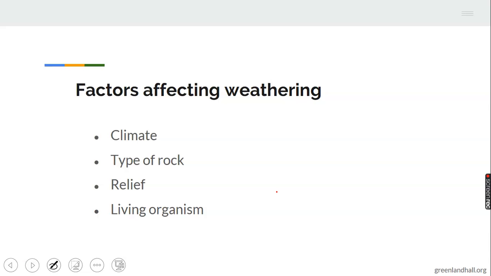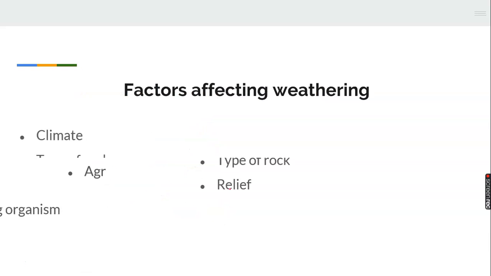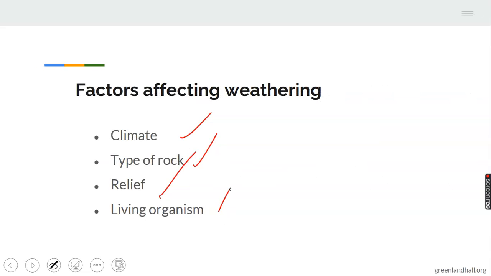Factors affecting weathering: 1. Climate. 2. Types of rock. 3. Relief. 4. Living organisms. The type of rock affects weathering such that some rocks are hard to disintegrate, whilst some are soft.